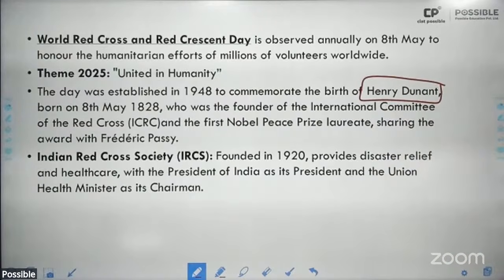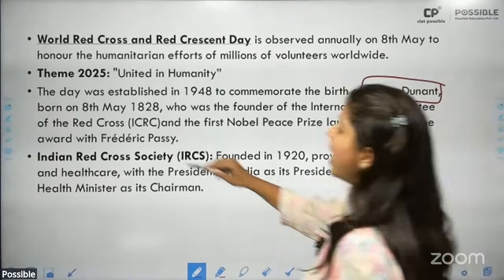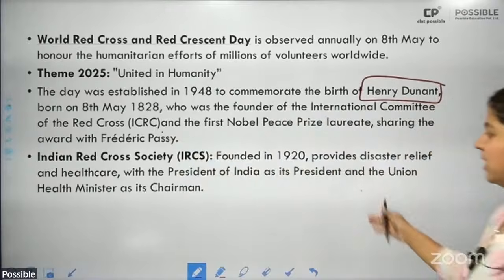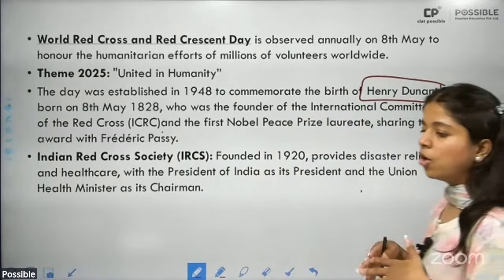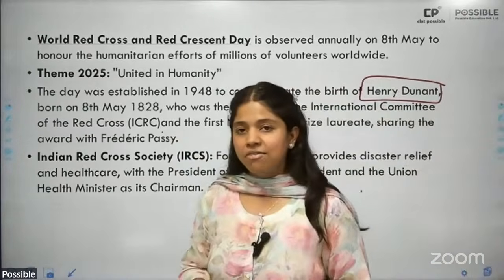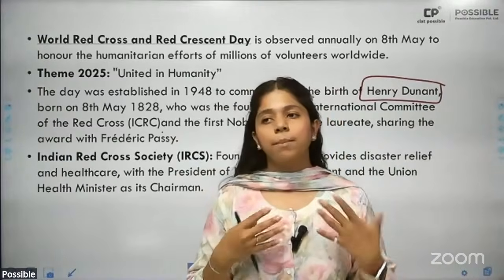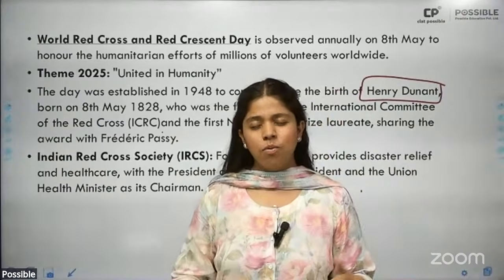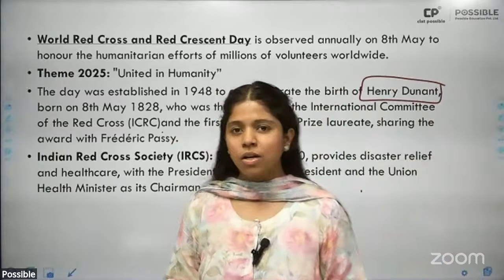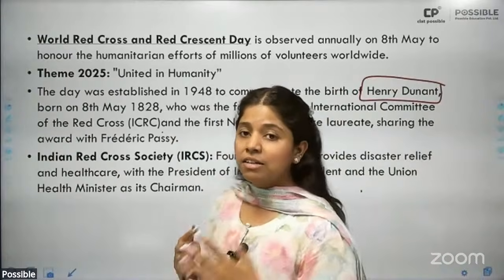Do remember his name. Why? Because he undertook the establishment of the International Committee of the Red Cross, and this society was basically to provide healthcare or medical facilities to people who have been injured in war and not been getting effective medical help.